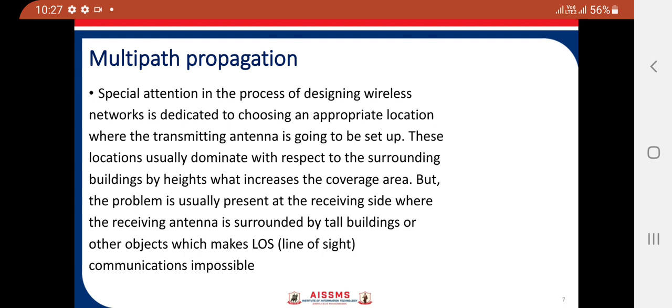So waves are reflected from those buildings or tall constructions. But the problem is usually present at the receiving side, where the receiver antenna is surrounded by tall buildings or other objects, which makes line of sight communication impossible. In this case, the radio waves arrive at the receiver from different directions with different amplitude, phase, and time delay, resulting in the phenomenon known as multipath propagation.